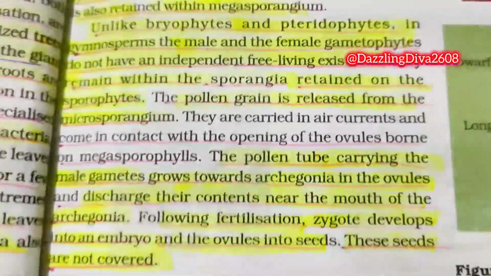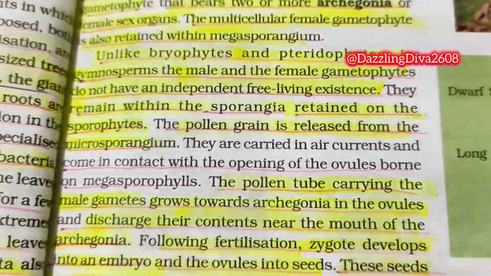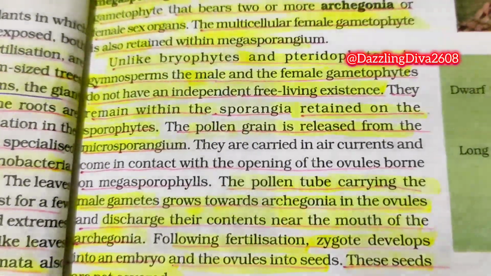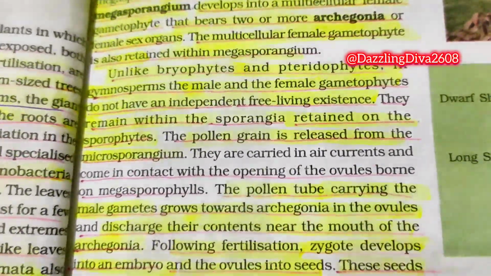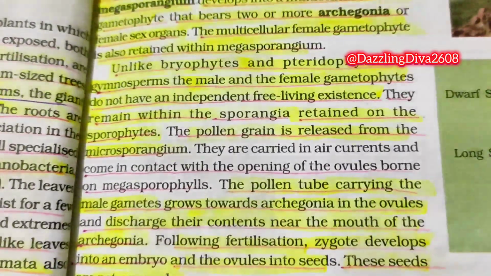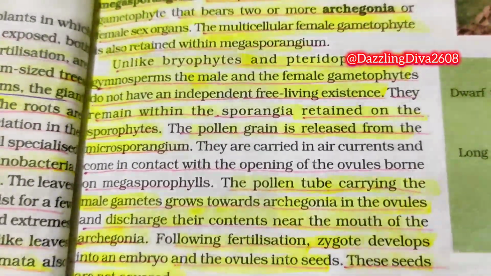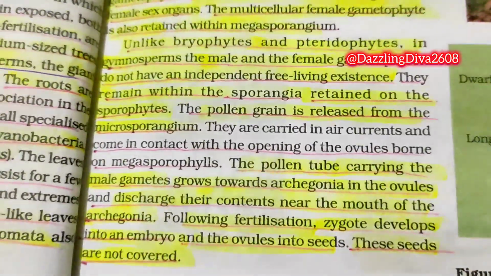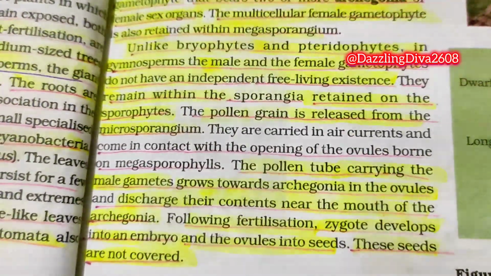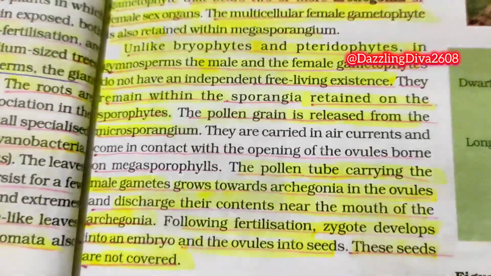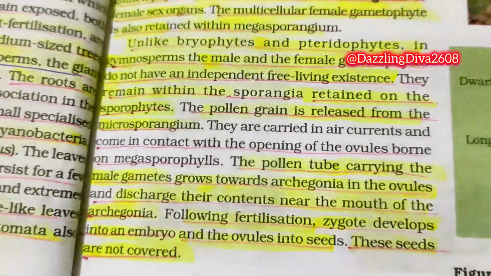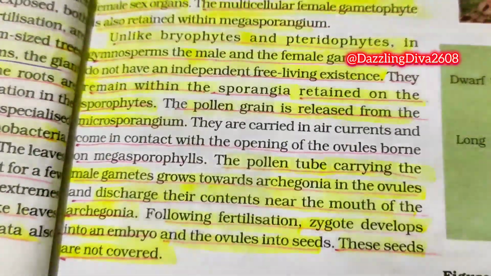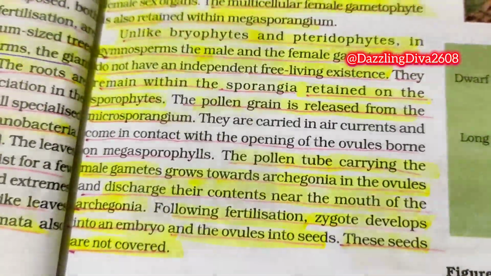Look at here. Unlike Bryophytes and Pteridophytes, in Gymnosperms the male and the female gametophytes do not have an independent free living existence. They remain within the sporangia retained on the sporophytes. The pollen grain is released from the microsporangium. They are carried in air currents and come in contact with the opening of the ovules borne on megasporophylls. The pollen tube carrying the male gametes grows towards archegonia in the ovules and discharges the contents near the mouth of the archegonia. Following fertilization, the zygote develops into an embryo and the ovules into seeds. These seeds are not covered.